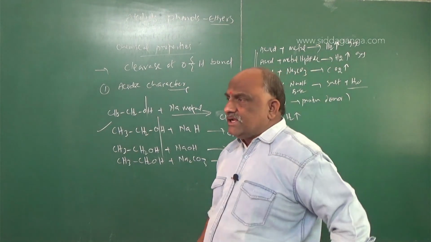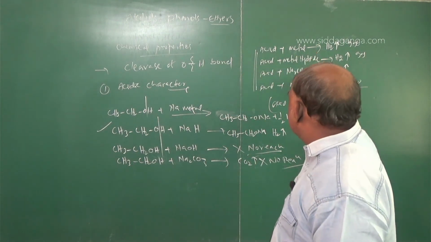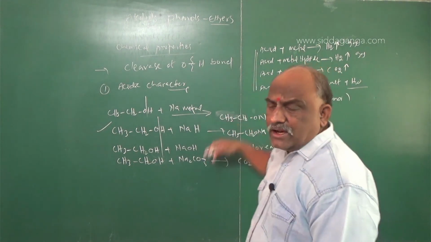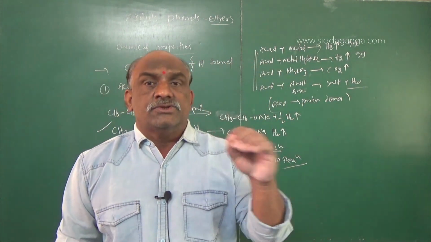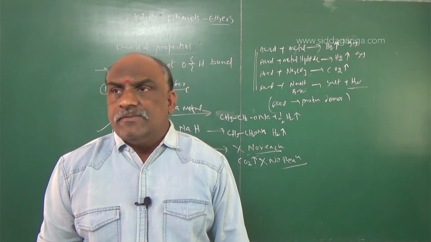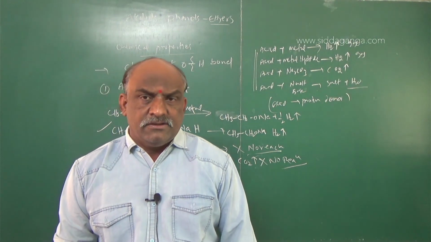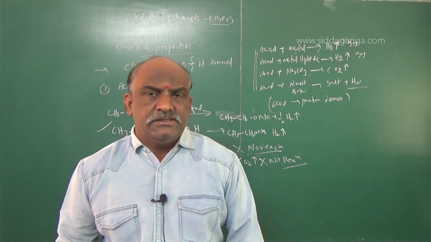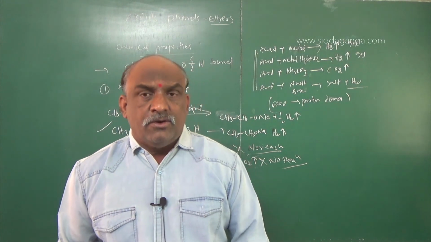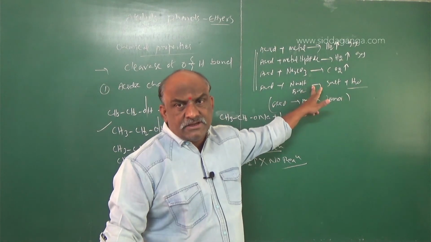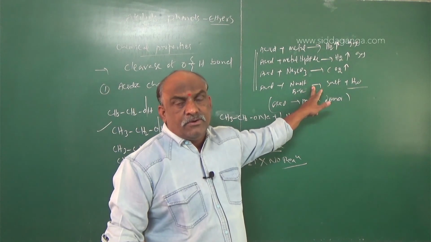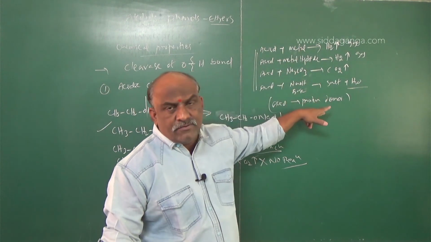The compounds which react with metals, metal hydrides, sodium carbonate, sodium hydroxide, metal carbonates, and metal bicarbonates, that type of compound is considered a strong acid. All acids react with metals and metal hydrides, liberating hydrogen gas. Only a few acids react with sodium hydroxide. Only a few acids react with sodium bicarbonate. So only a few examples can satisfy all four conditions.